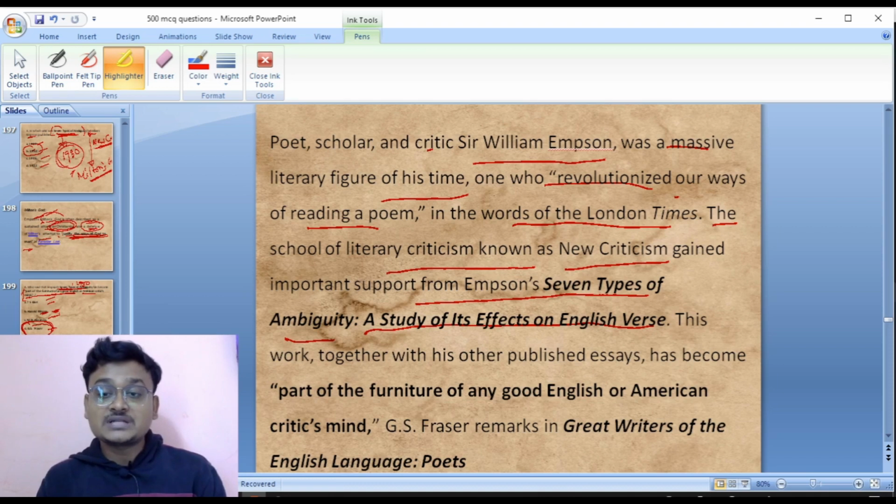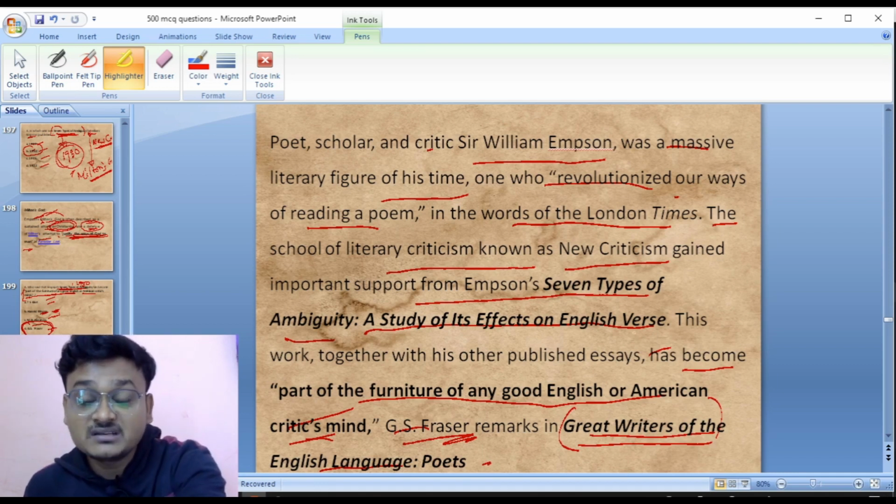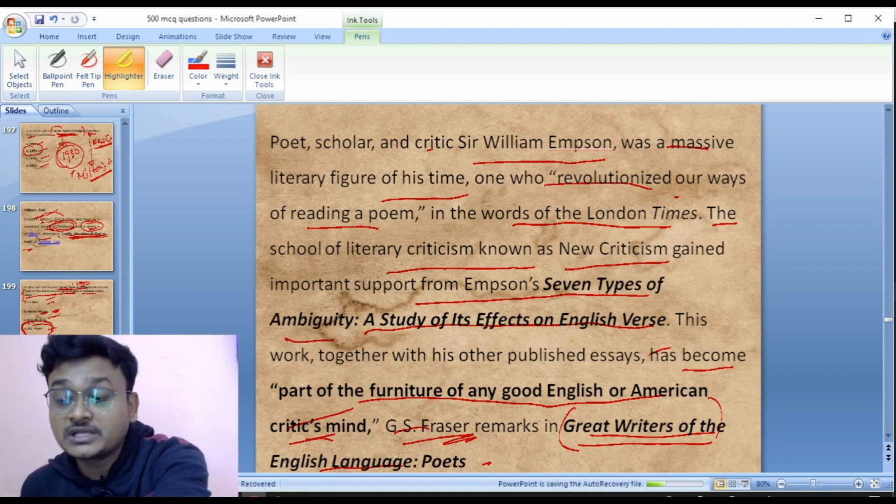This work, together with this other publication, has become part of the furniture of any good English or American critic's mind, as told by G.S. Fraser. He remarks in his book Great Writers of the English Language, so this was the book where G.S. Fraser made this statement. So it was written by G.S. Fraser. Now move to the next slide.